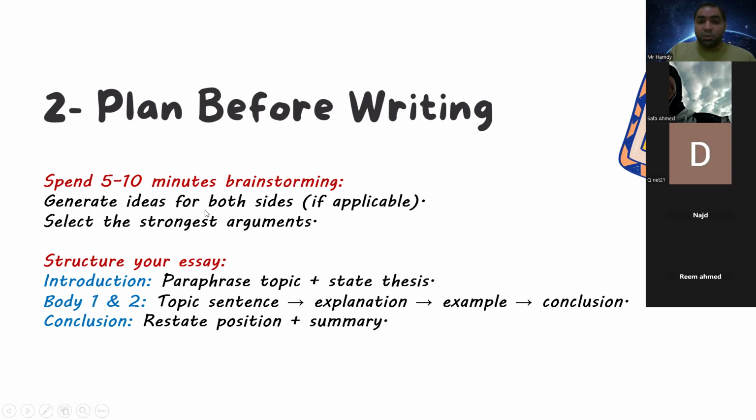Generate ideas for both sides, with or against. Select the strongest arguments and structure your essay: introduction, body paragraph 1, body paragraph 2, and the conclusion. Each paragraph must have a topic sentence, then the explanation, the example, and the conclusion. And don't forget to write your own point of view at the last one, or to give a summary.